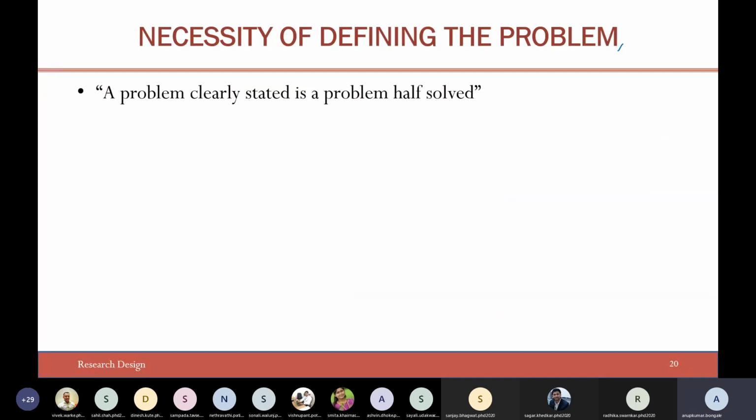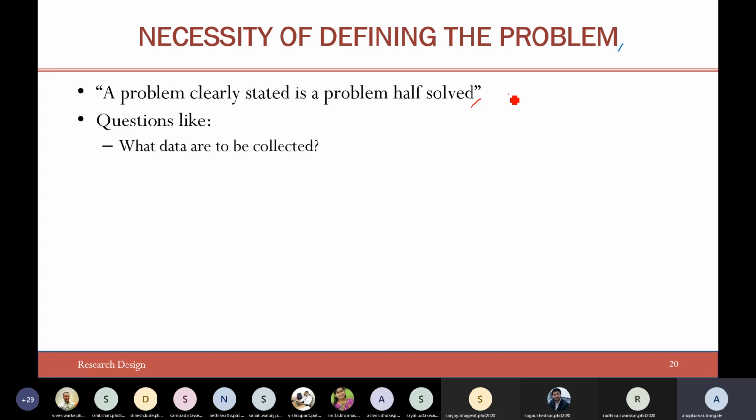Now, necessity of defining the problem. I think we'll wind up the session at the earliest. A problem clearly stated is a problem half solved, right? So you should have a clear-cut idea of the problem; it should be very crisp, and it should be worth studying for your entire research journey.